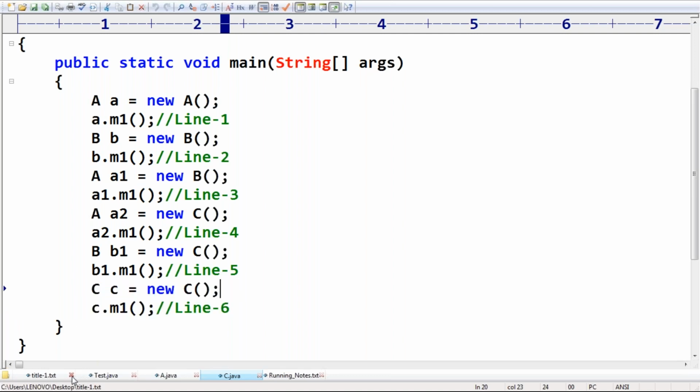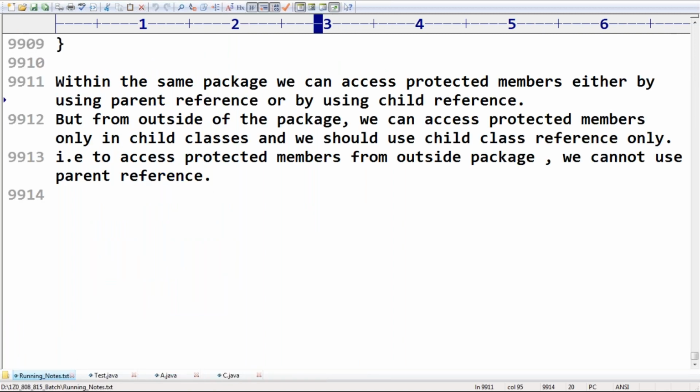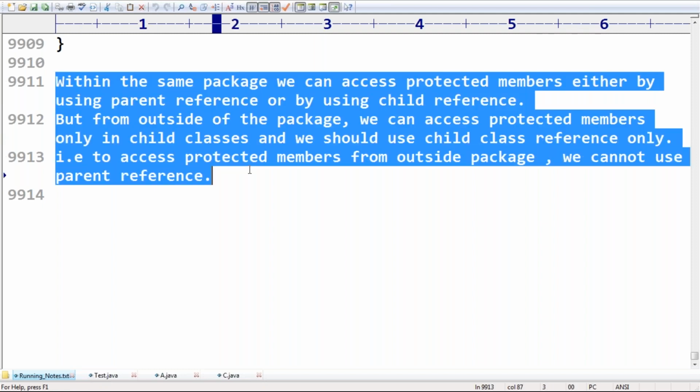Listen to this point very carefully, friends. Within the same package we can access protected members either by using a parent reference or by using a child reference. But from outside of the package we can access protected members only in child classes, and we should use a child class reference only.